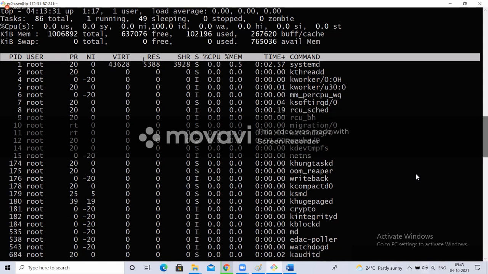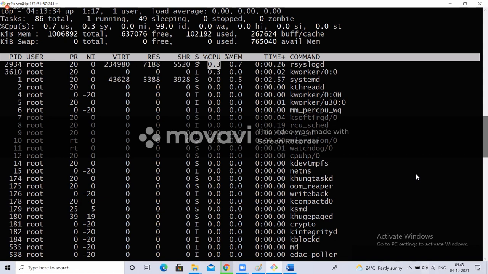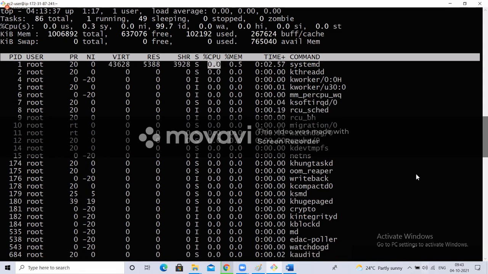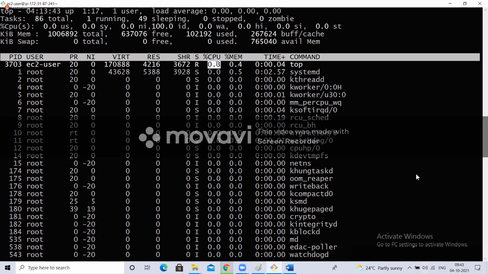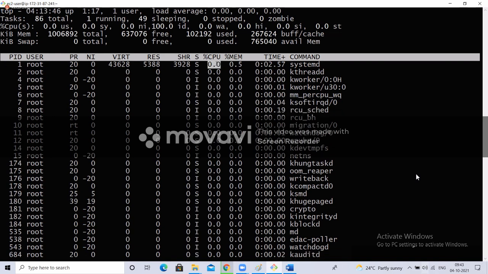See now, it came and went. You see here, it is 0. Now the root user is using 0.3% of CPU. Now it is not using. That keeps changing. Whoever uses CPU utilization, that keeps changing. Which application or which process is using more CPU will come on top. Like that it will show.